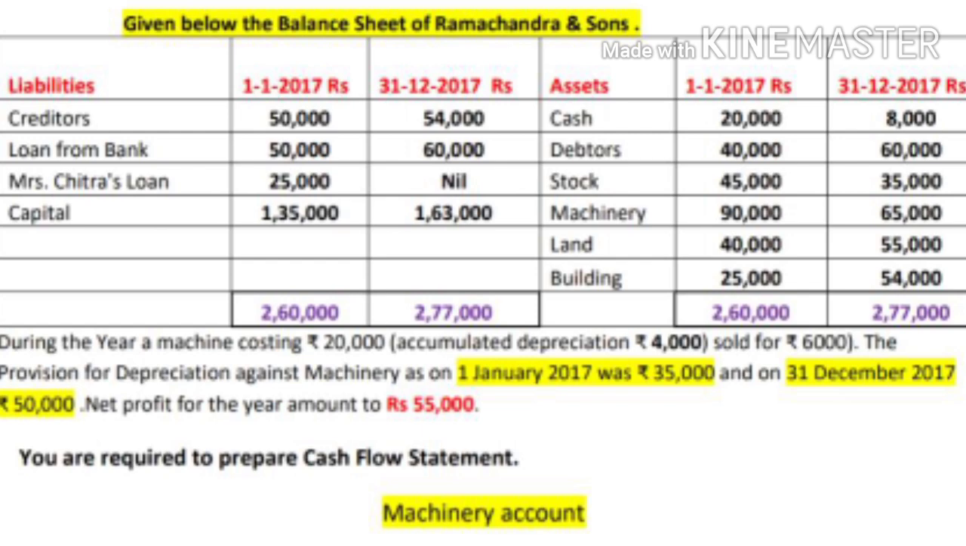During the year, a machine costing 20,000, accumulated depreciation 4,000, was sold for 6,000. The provision for depreciation against machinery as on 1st of January 2017 was 35,000 and on 31st of December 2017 it was 50,000. Net profit for the year amounted to rupees 55,000. You are required to prepare a cash flow statement.